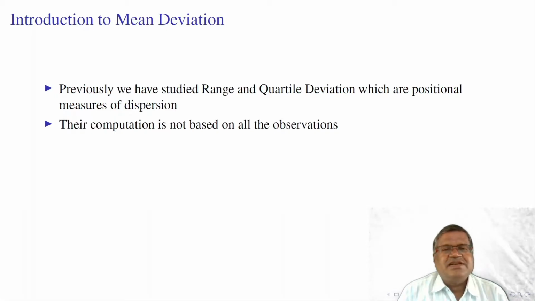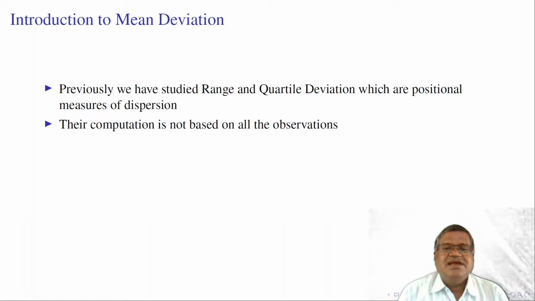Their computation is not based on all the observations. To calculate range, we need only the maximum value and minimum value, largest value and smallest value. With those two values only, we can calculate the range. Similarly, the quartile deviation uses Q3 and Q1. Q3 is the third quartile, Q1 is the first quartile.